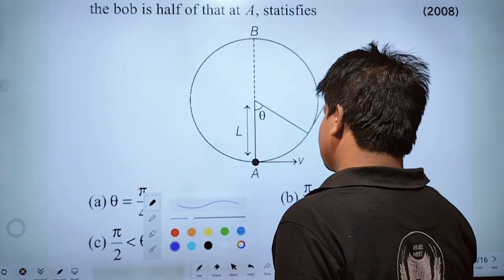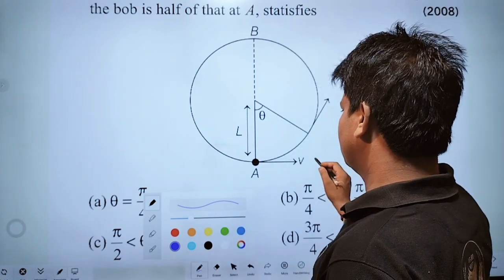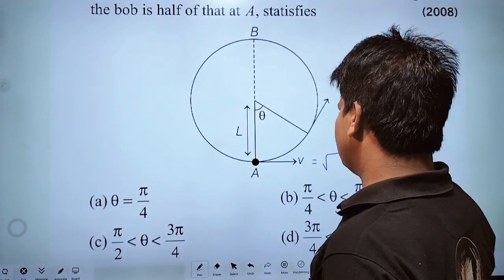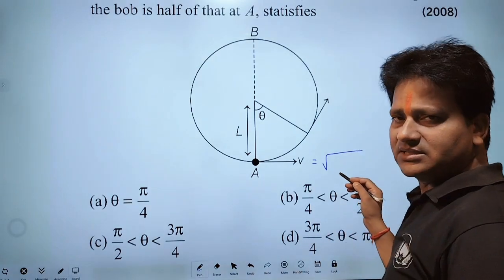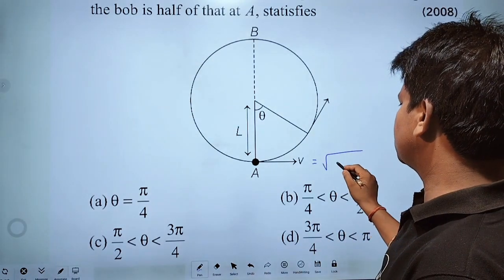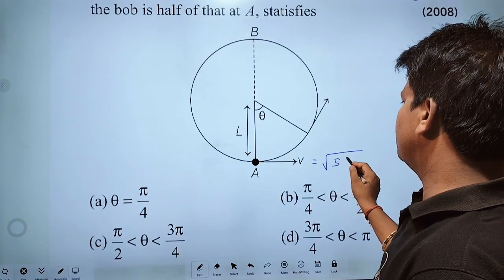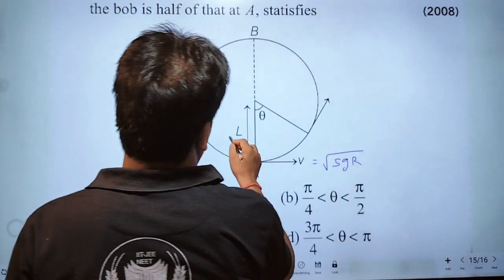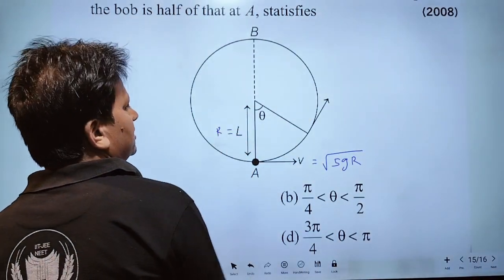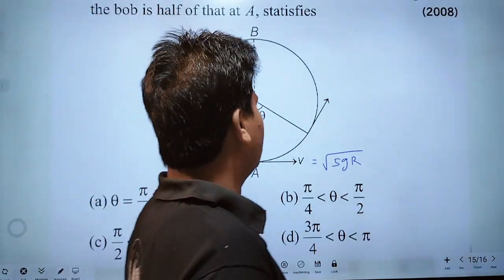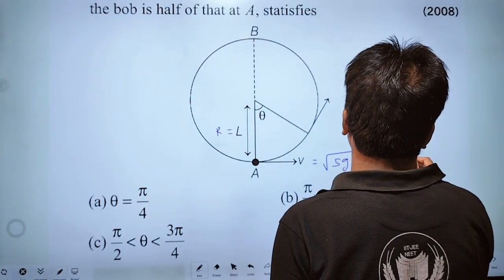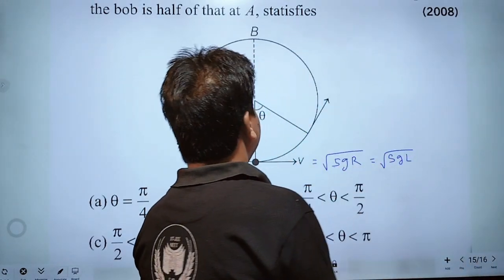For just completing the circle, what will be the velocity at the lowest point? I have already discussed. This velocity will be root under 5gr, where r is equal to L. Therefore, root under 5gL.